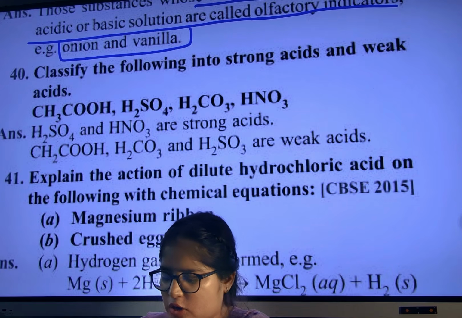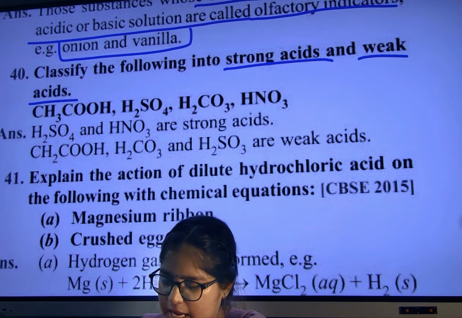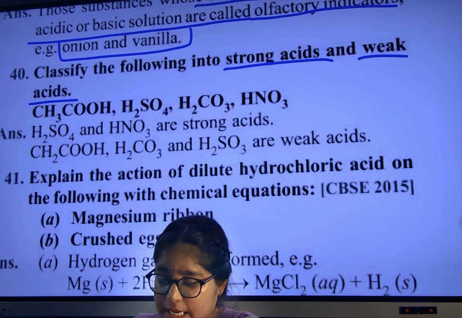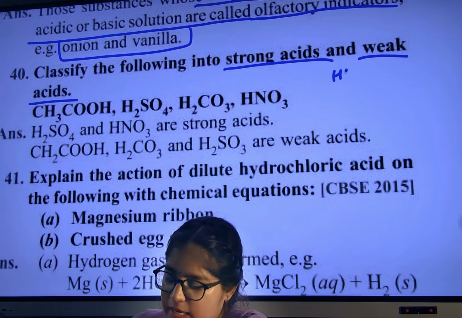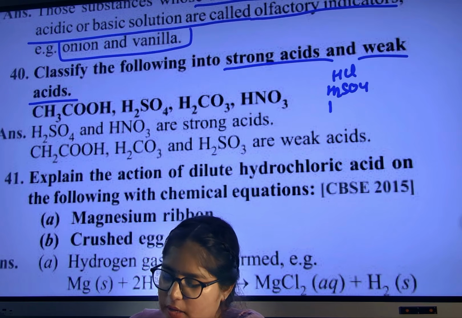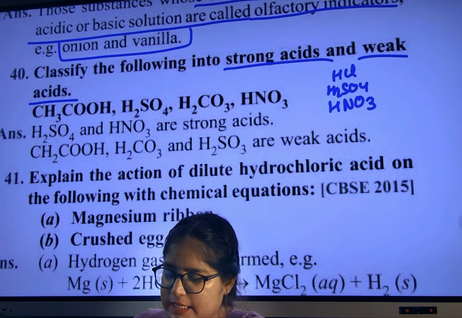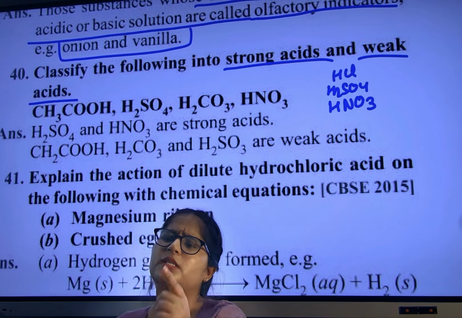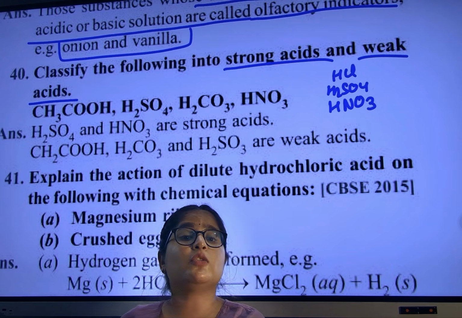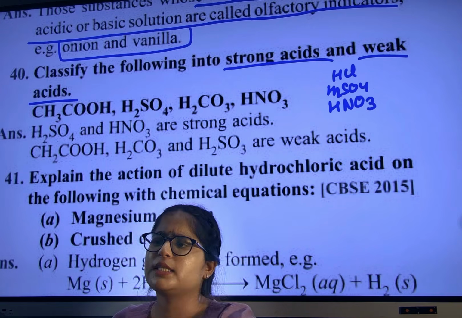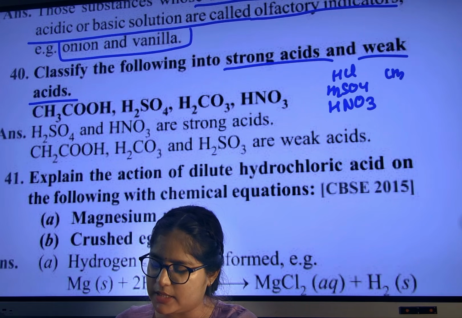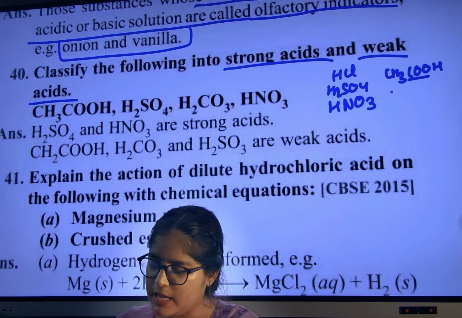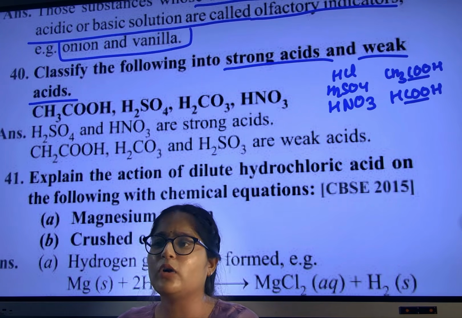Classify the following as strong acid and weak acid. I have told you who all are strong acids: HCl, H2SO4, HNO3. Whenever you see one carbon, two oxygen, they are weak. For example, CH3COOH: one carbon, two oxygen, weak. This is a trick to remember. HCOOH: one carbon, two oxygen, weak.